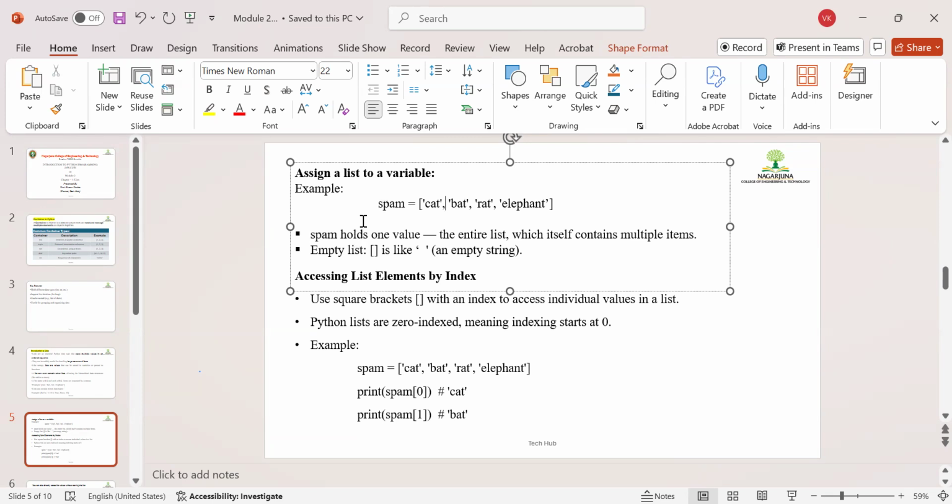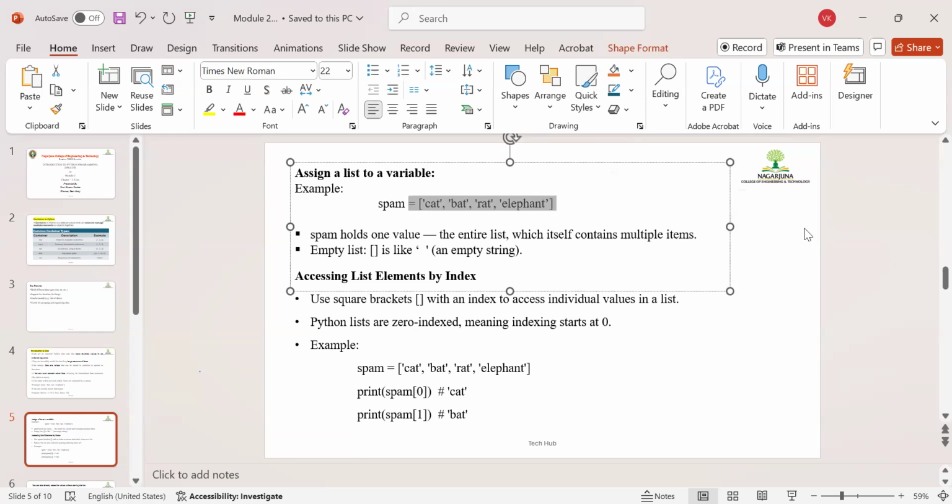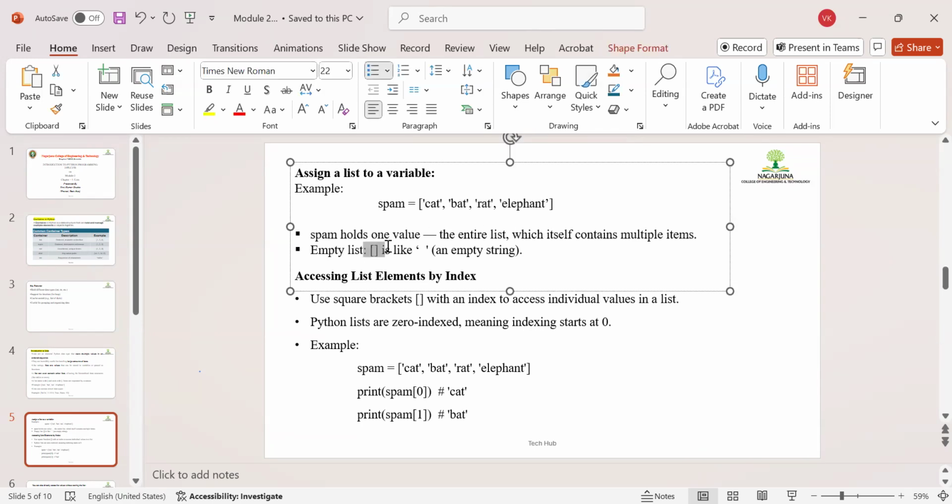Spam is one variable you have taken here, and it holds one value: the entire list, which itself contains multiple items. Though this particular list contains multiple items, for the spam variable this is one value only. So this whole item is considered one value for this variable. You may initialize an empty list also. An empty list is acceptable, just like an empty string.